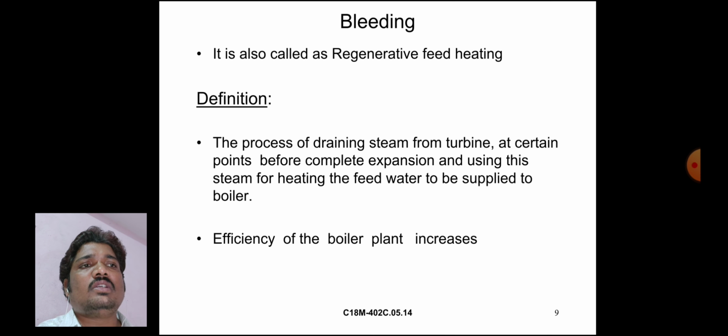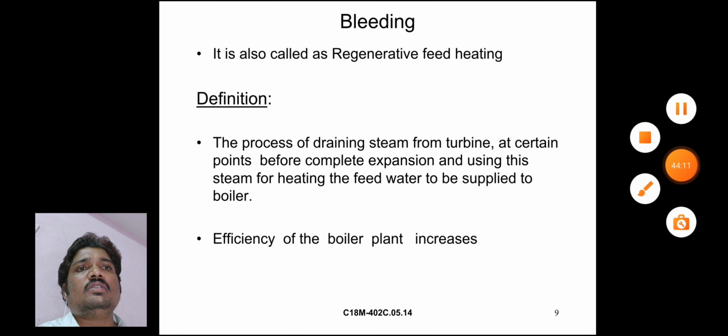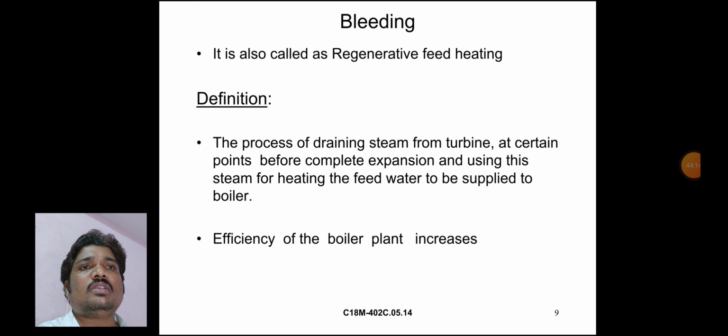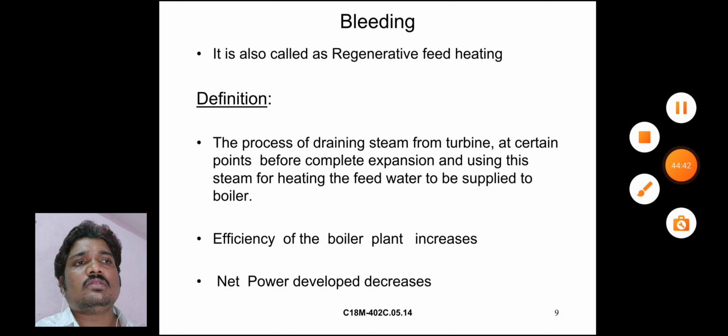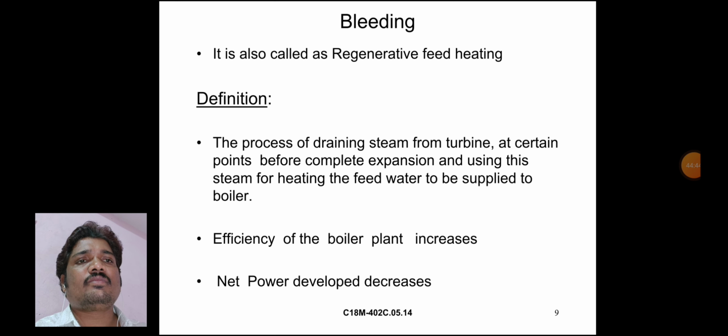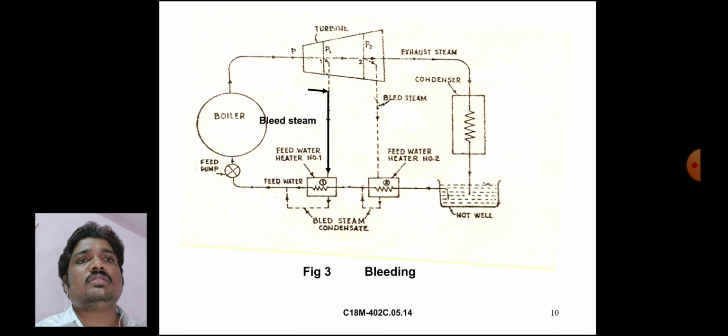In this bleeding process, the efficiency of the boiler plant increases. The purpose of bleeding is to increase the boiler efficiency. But the net power developed decreases, as shown in this figure.